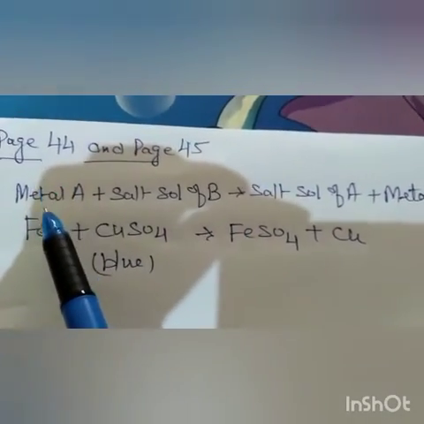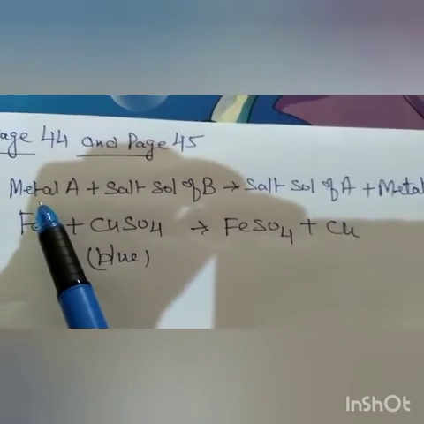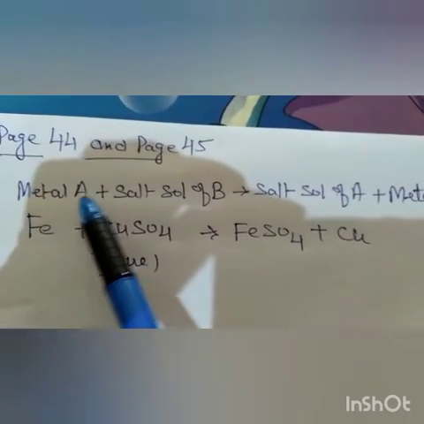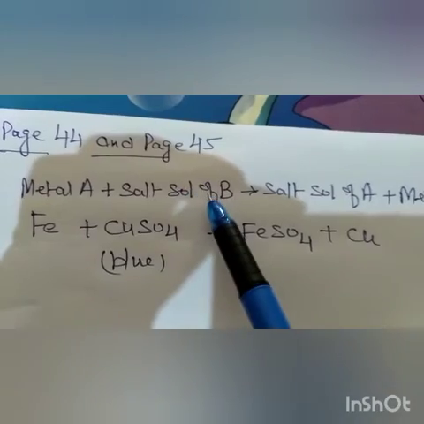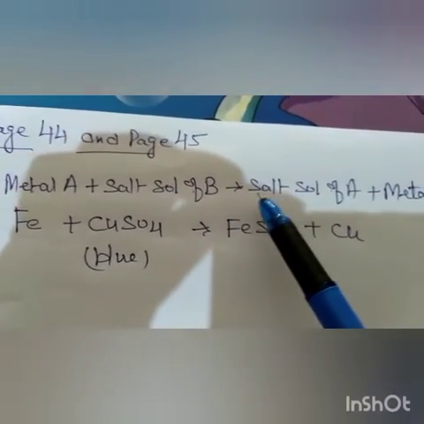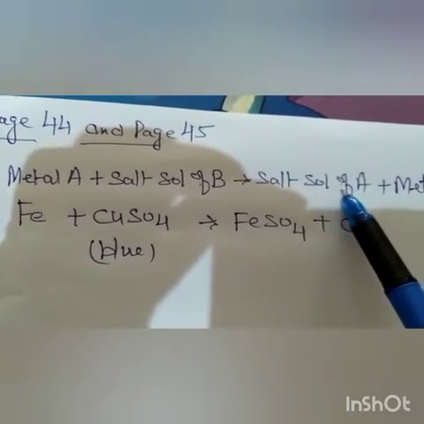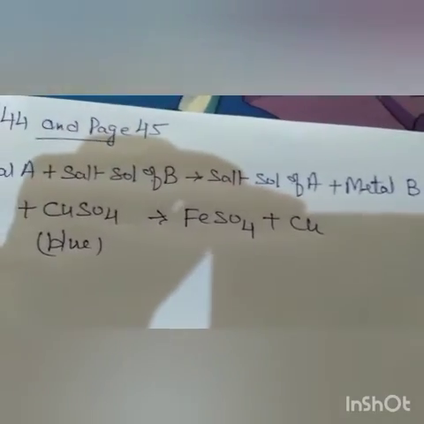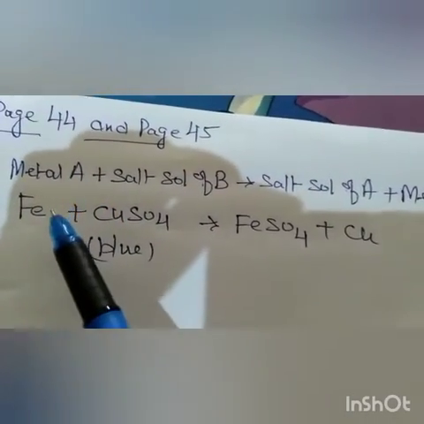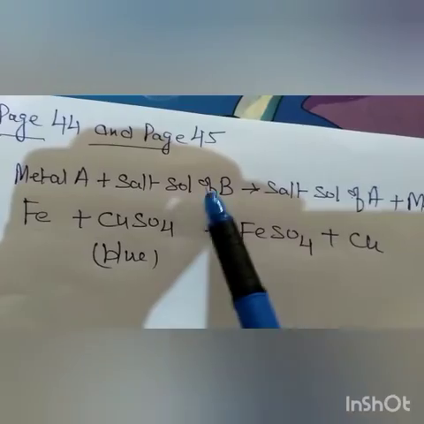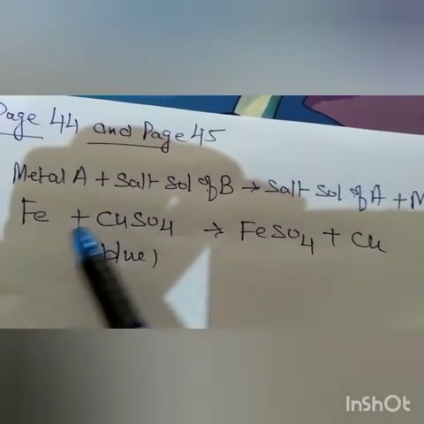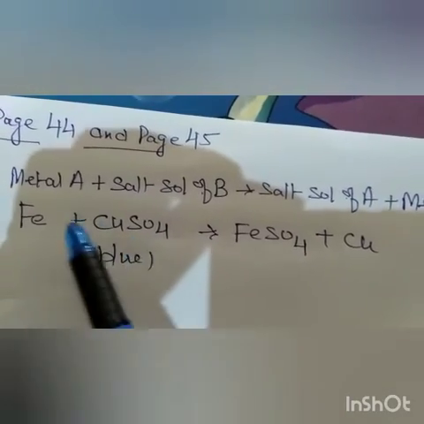Now you can see here in this reaction, it is metal A which reacts with salt solution of B, and it gives salt solution of A plus metal B. So here what is metal A? Iron. Salt solution of B is copper sulfate in which iron is dipped, and what will happen?